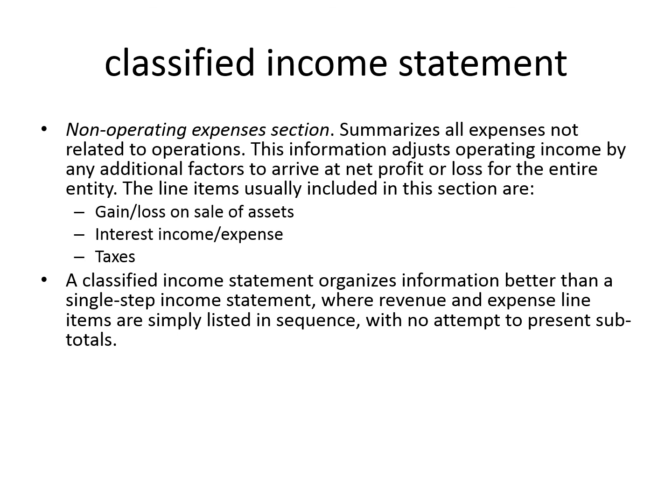Now the third portion of this classified income statement is the non-operating expenses section, and this summarizes all expenses which are not directly related to your operation. This information helps to adjust operating income by any additional factors used to get your net profit or net loss for the entire company. The main items included in this section are gain and loss on sale of assets, then interest income or interest expenses, and last is your taxes.